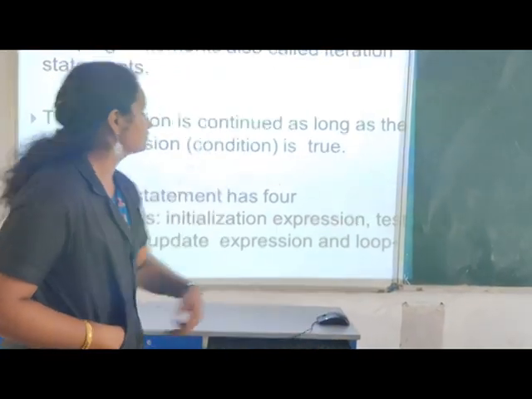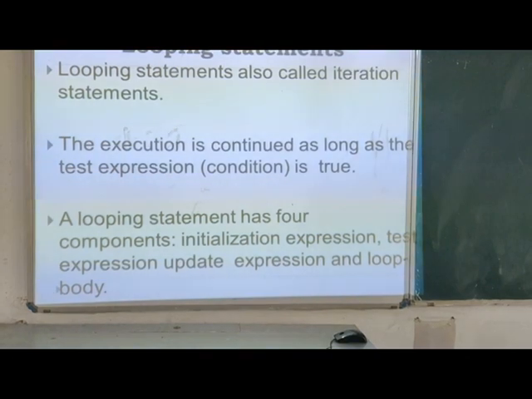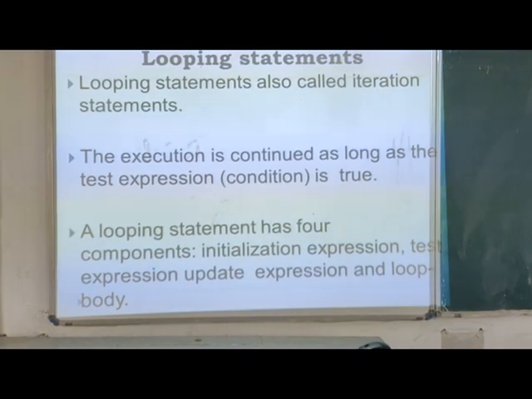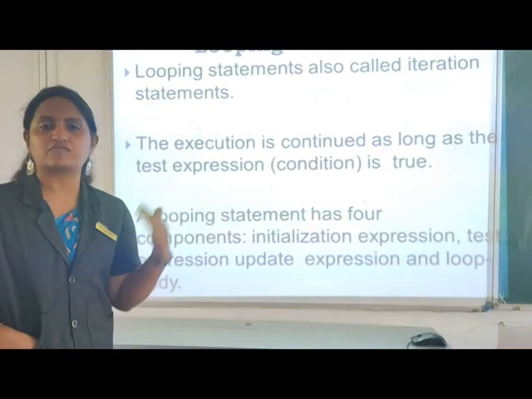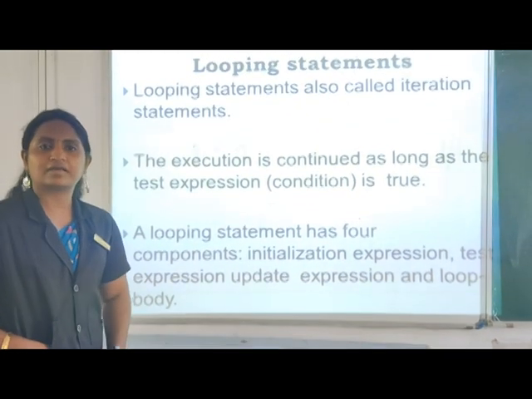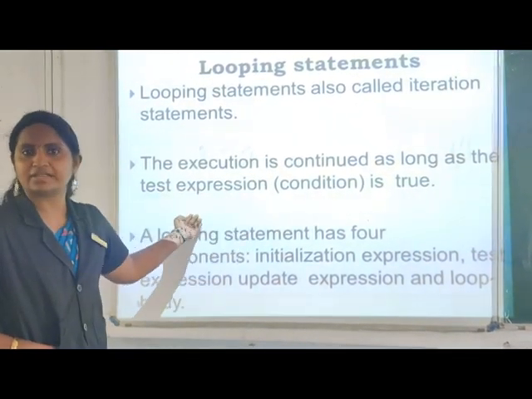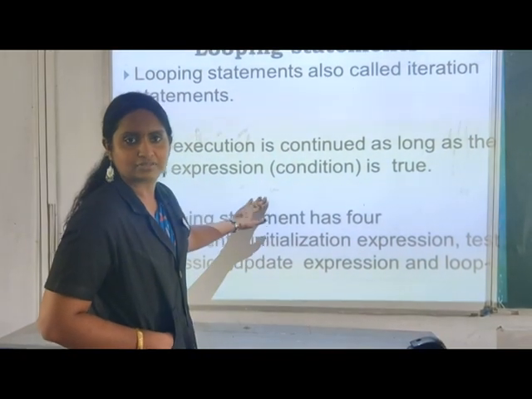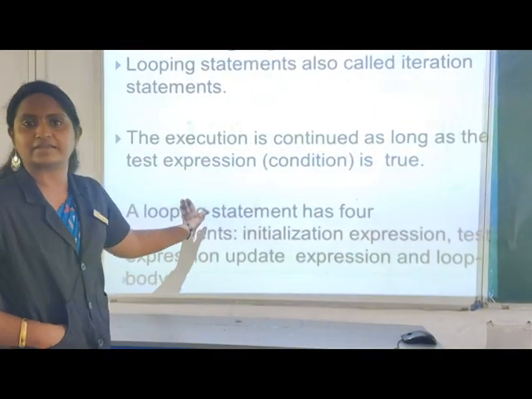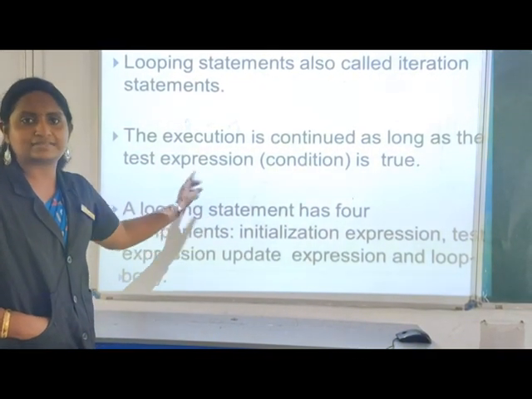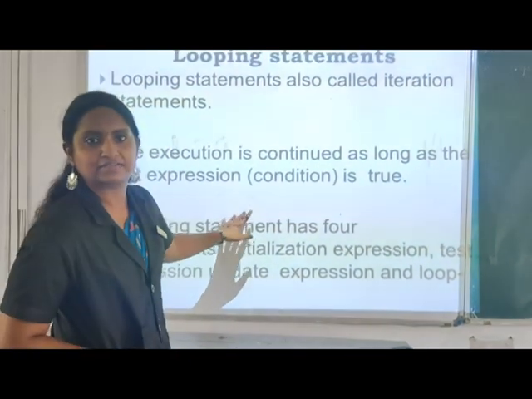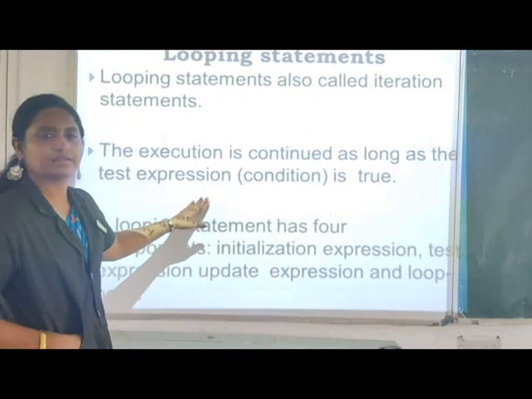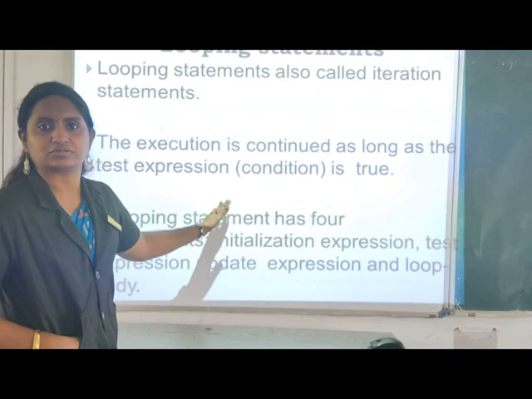Let's see the definition. A looping statement is also called an iteration statement. Here, the execution, that is the printing or the working of the particular program, will continue as long as the test expression or the condition is true. If the condition is true, it will print or display the output. If it is less than 50, it will print. If it is greater than 51, it will stop the process. Like this, it will continue with a particular condition.